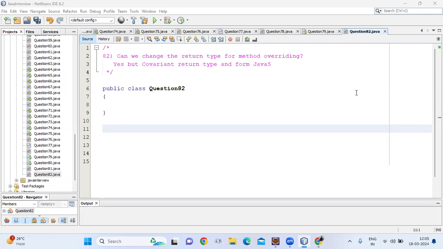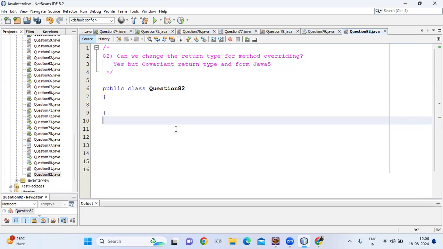The next question in an interview, they may ask you: can we change the return type for method overriding? The answer is yes, but with a covariant return type. We can change it in method overriding. So what is meant by covariant return type?